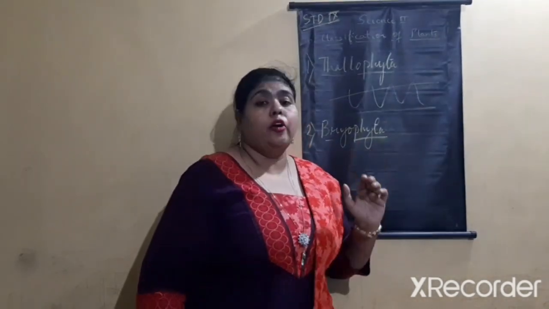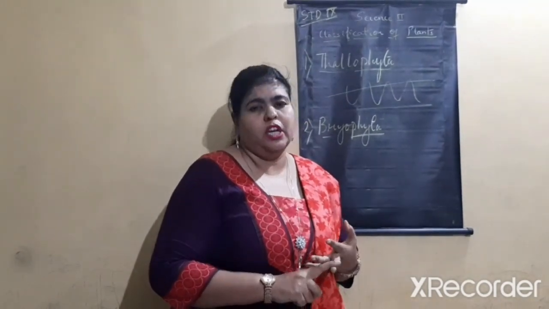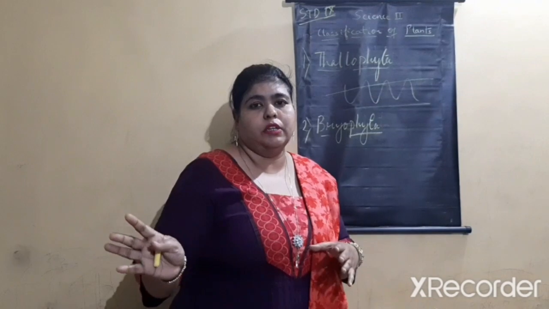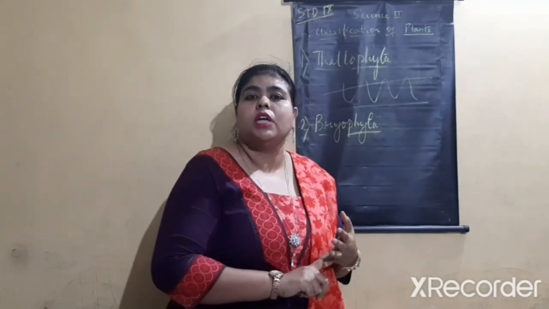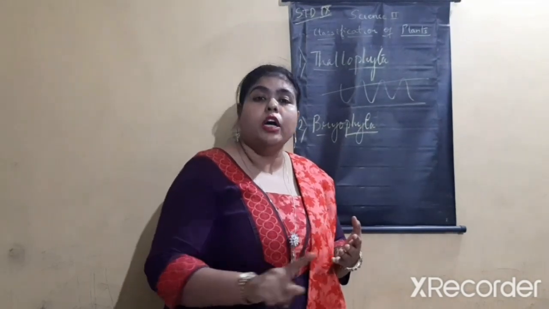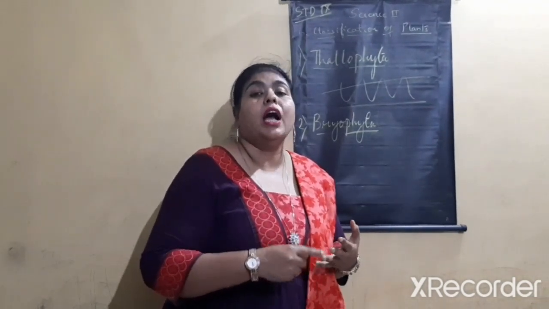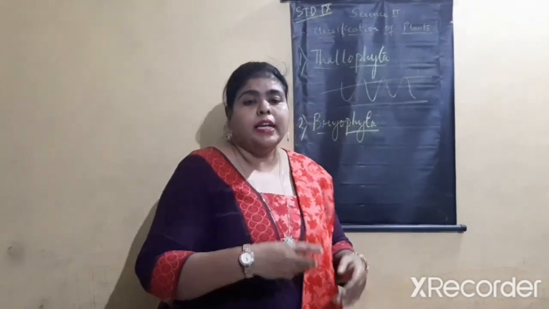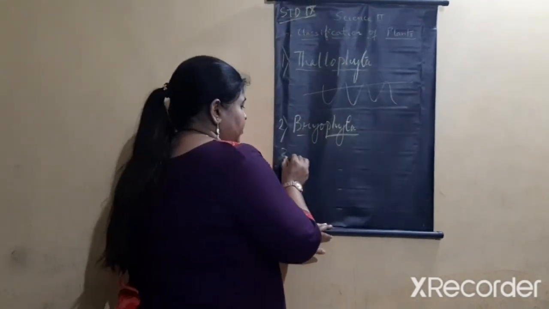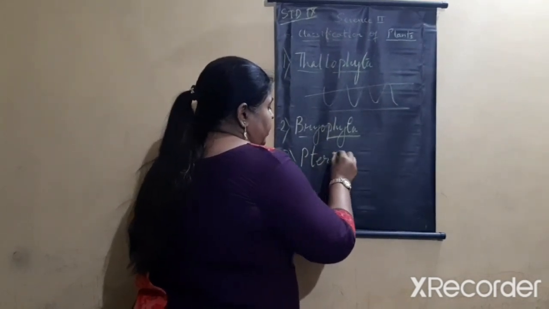In Bryophyta, you will not find roots, stems and leaves. You will find false roots, stems and leaves, but actually roots, stems and leaves are absent. Second, conducting tissues are also not present. For example, you can have moss, Funaria, Riccia. The next group is Pteridophyta. The third subdivision is Pteridophyta. Over here, P is silent.